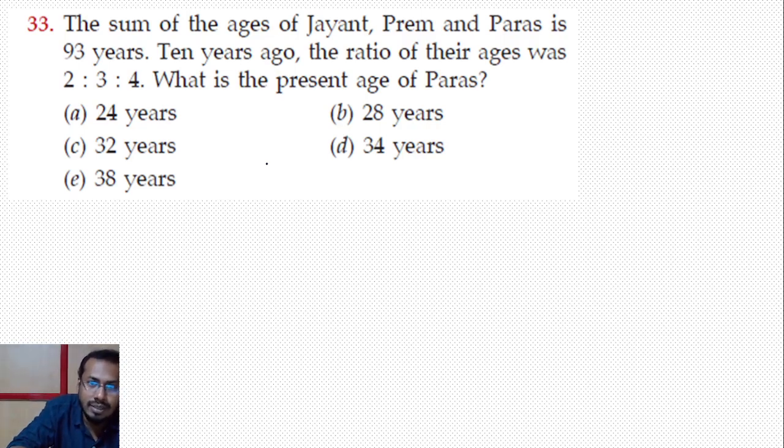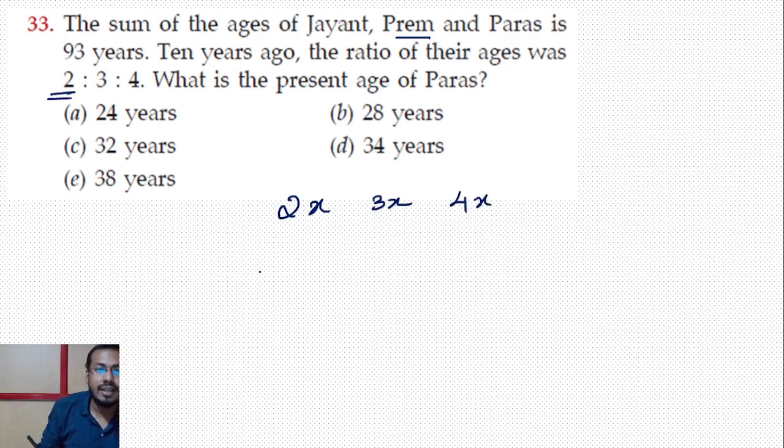10 years ago the ratio of their ages is given. So very simply you can say, let us take 2x for Jayant, then 3x for Prem, and 4x for Paras. This is 10 years ago. So now Jayant is 2x plus 10, and next Prem, 10 years ago 3x, now 3x plus 10. 4x plus 10 is the present age.